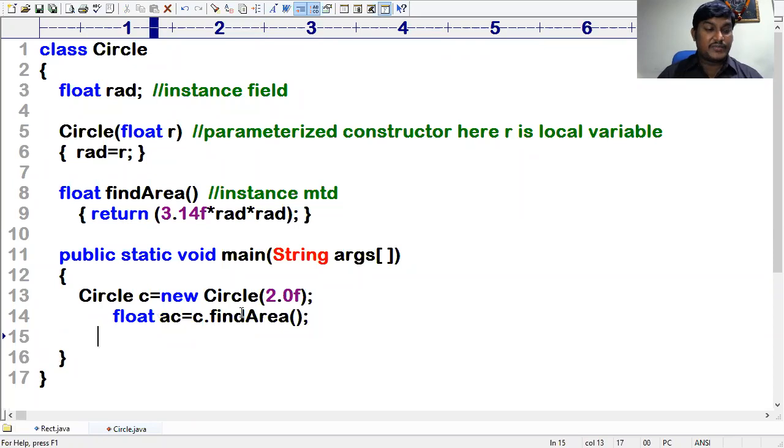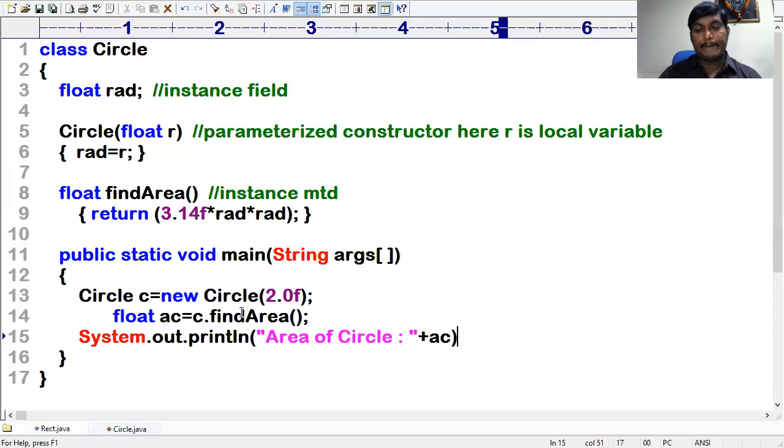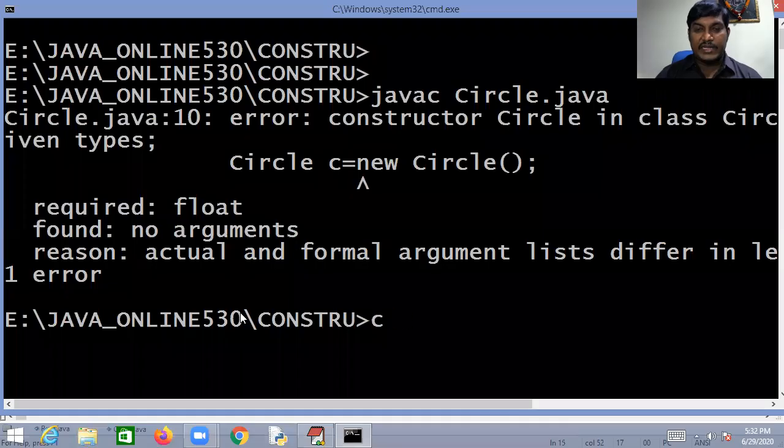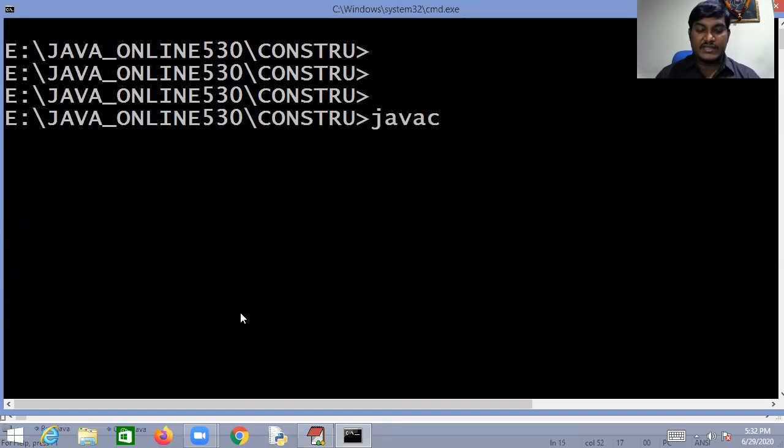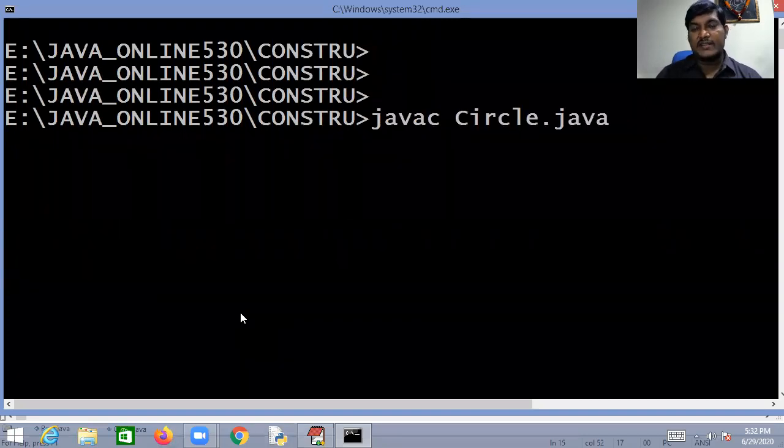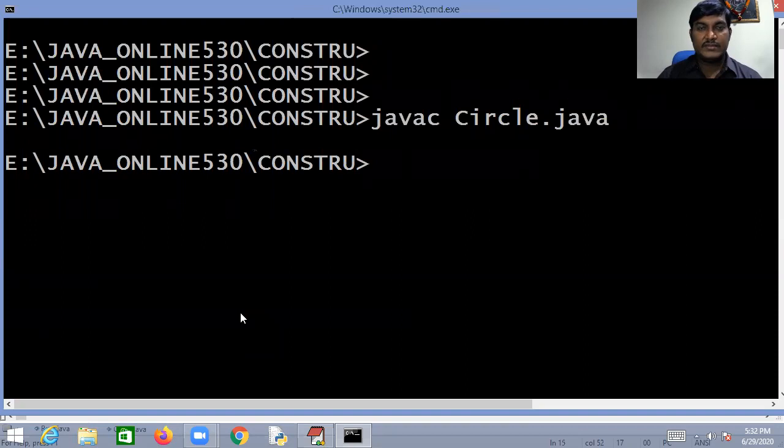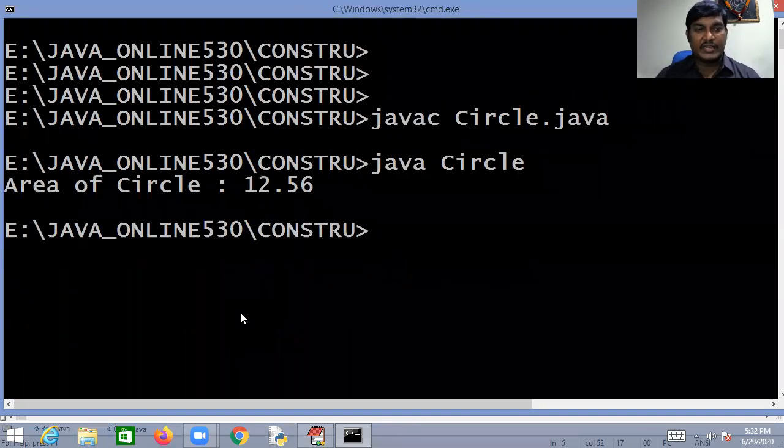And finally, I have to print it. System.out.println, area of circle. That's enough. So let me compile this code: javac Circle.java. Then java, what is the name of the class? Circle, and press enter. You will be getting the output.